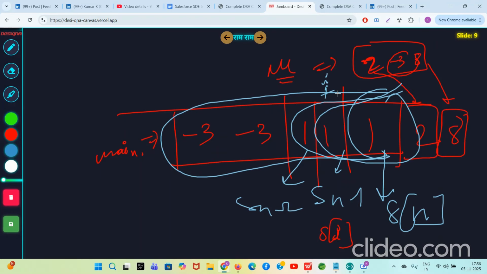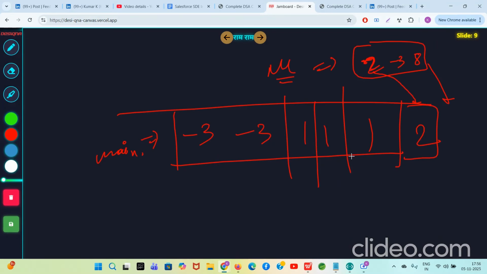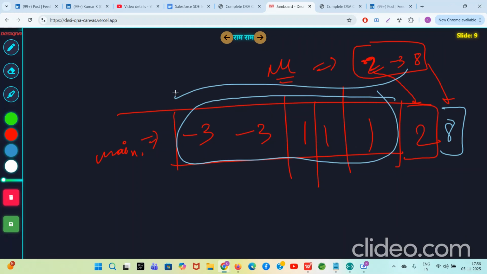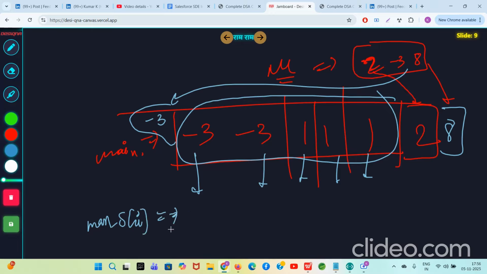So here, let's say you know this is the main array, right? This minus 3 you are putting at the start. This is the main array, right? Let's calculate max S of I for each of them, which is the suffix, reverse direction.